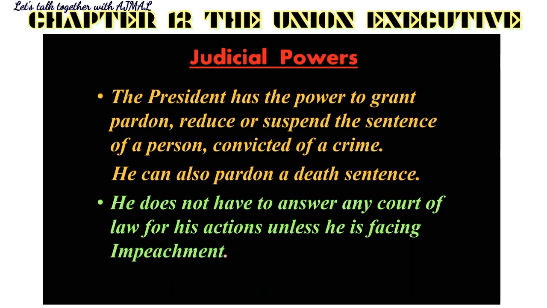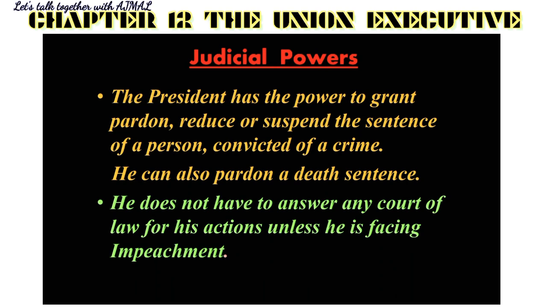Then coming to the judicial powers, the president has the power to grant pardon, reduce or suspend the sentence of a person convicted of a crime. So suppose there is a criminal who has been given a very serious punishment, or maybe he's been given a death penalty, he should be hanged, or he's imprisoned for life. In that case, a request can be made to the president, and the president can pardon, let go of that sentence, that punishment that has been given to him.